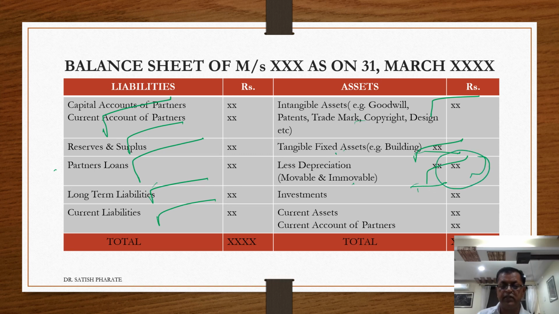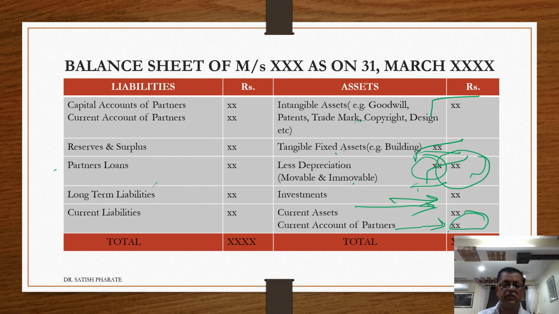Then it may be movable assets, immovable assets, depreciable, non-depreciable. If it is not depreciable, this amount will not appear, then directly the net figure will be shown. Investments held by the business organization in the form of shares, debentures, etc. Then current assets means stock, debtors, cash and bank balance, advances to staff, etc. Then lastly, partners current account. If there is a loss, a debit balance of the partners account will appear over here as partners current account. So these are the items usually appearing in the balance sheet of the organization.